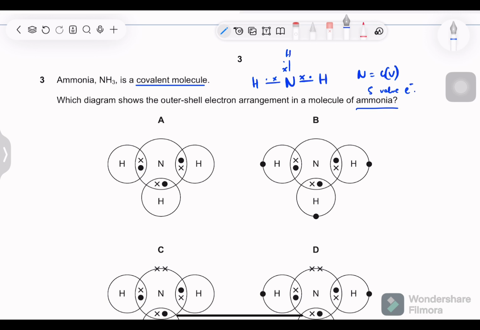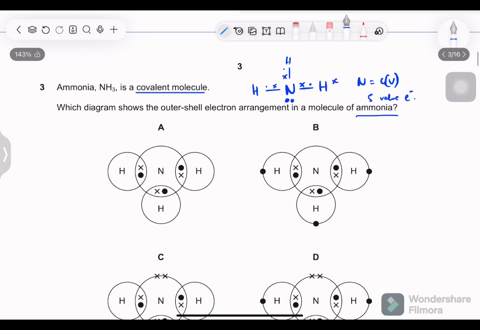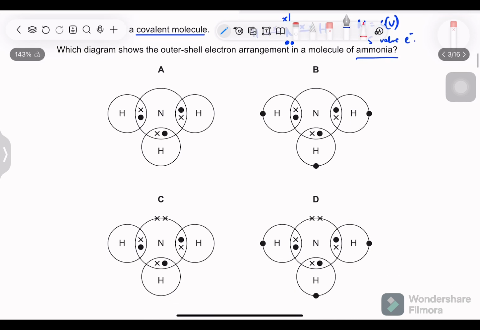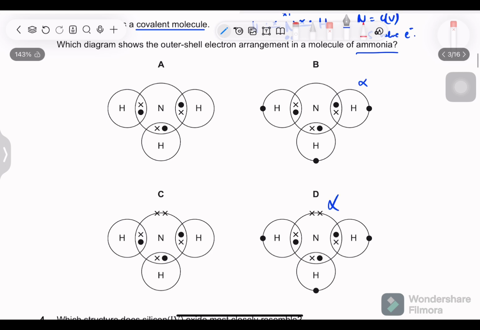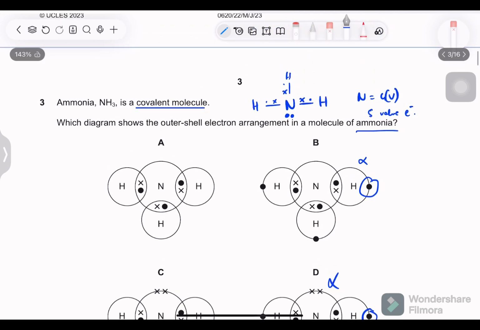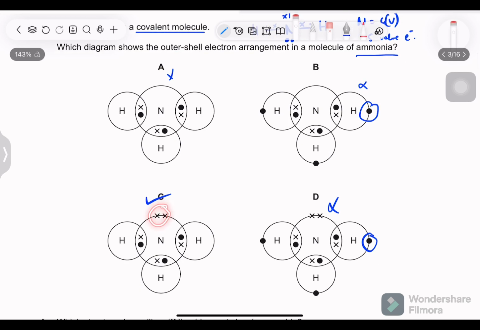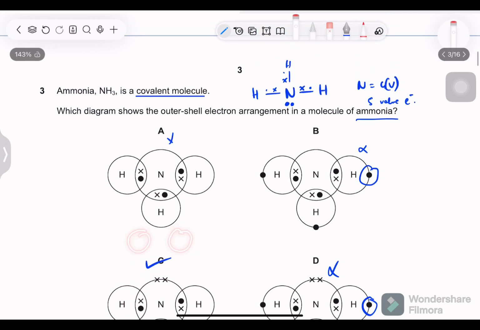So if it shares 1, 2, 3, it should have a lone pair as well. And there is no lone pair with hydrogen, as hydrogen only contains one electron. So any option with hydrogen lone pairs will be wrong right away. Any option with zero lone pairs for nitrogen will also be wrong, giving us C as the correct one, as we have a lone pair also, and the total number of nitrogen electrons is 1, 2, 3, 4, 5, and total bonding is also like we decided over here.